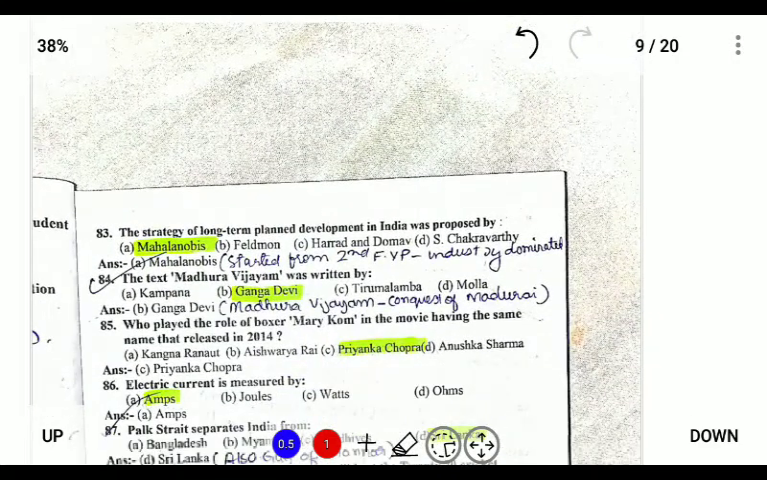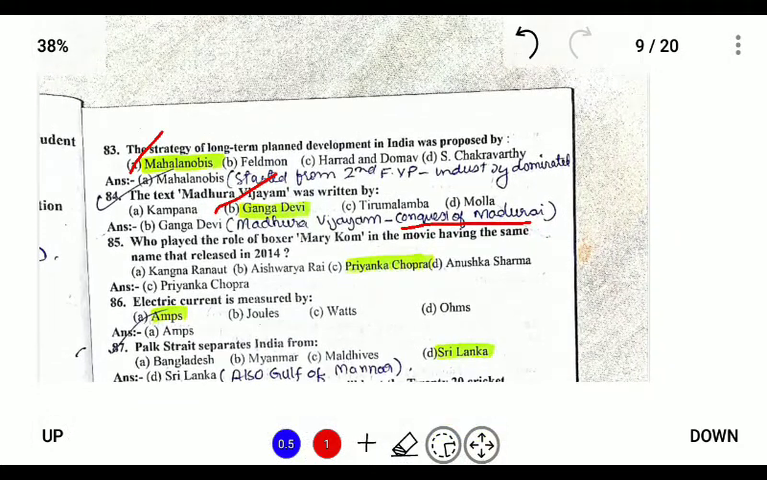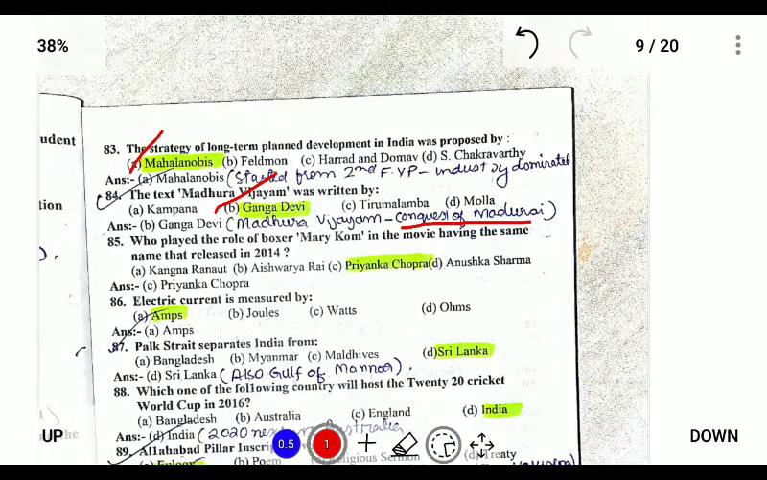Next, the strategy of long-term plan development in India was proposed by P.C. Mahalanobis, and the P.C. Mahalanobis model was adopted in the second five-year plan, in which industry dominated the planning process. Next, the text Madhura Vijayam was written by Ganga Devi, and Madhura Vijayam means the conquest of Madurai. Question number 85. Who played the role of Boxer? So it is Priyanka Chopra.